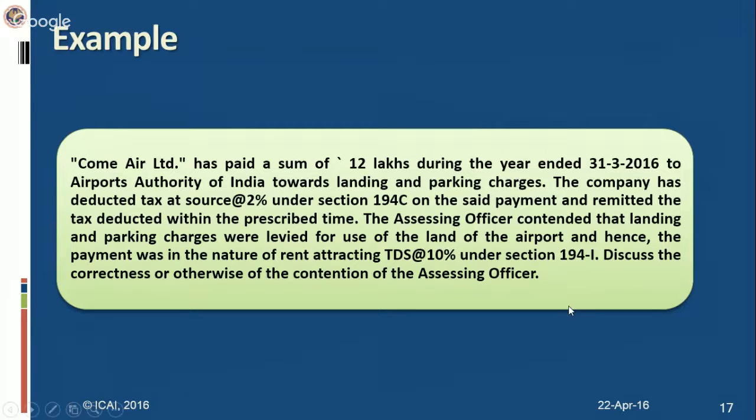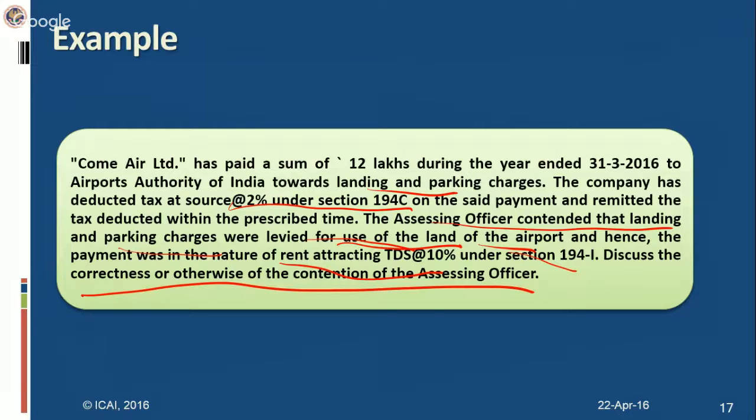Now let me explain this with an example. This is a famous one, based on a recent Supreme Court case law. Airline company Comair Limited paid 12 lakhs during the year ended 31/3/2016 to Airports Authority of India towards landing and parking charges. Company deducted tax at source at 2% under 194C on the said payment, remitted the tax deducted within the prescribed time. Assessing officer contended that the landing and parking charges were levied for use of land of airport, and hence payment was in the nature of rent, attracting TDS at 10% under 194I. Discuss the correctness or otherwise of the contention of the assessing officer.